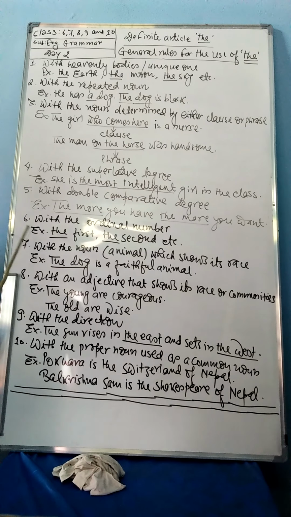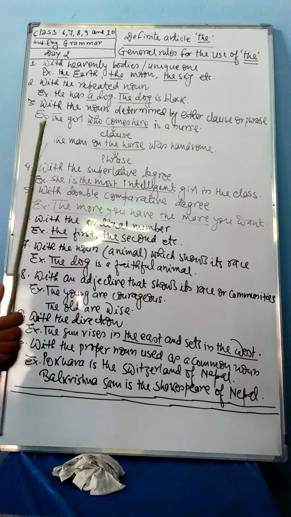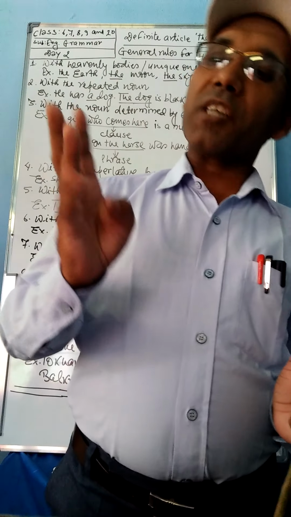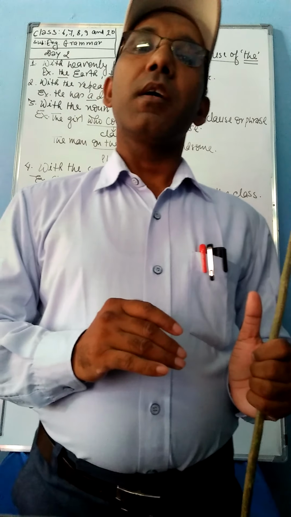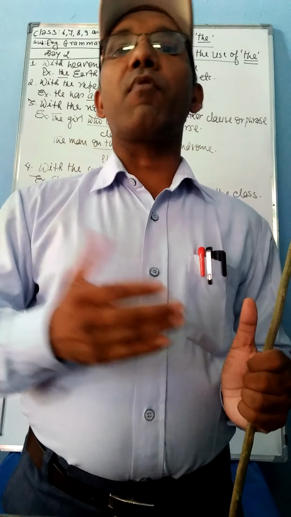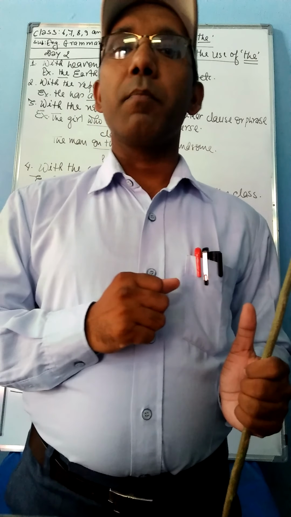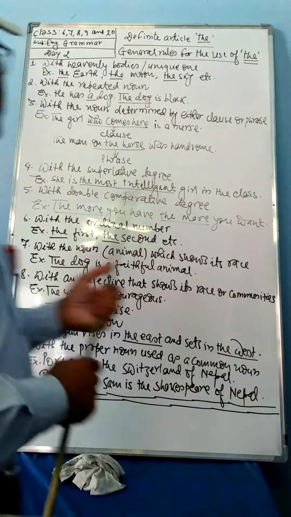Now come on, in point number 6, with the ordinal number. With the ordinal number, in mathematics you are reading ordinal number. What is ordinal number? First, second, third, fourth, fifth, sixth, seventh, eighth. These are ordinal number. When such type of numbers are written, before that you have to use the, because they are called ordinal number. With the ordinal number you have to use the.